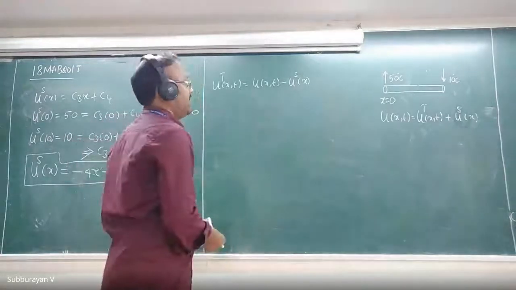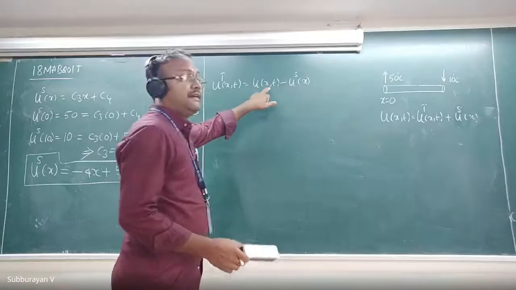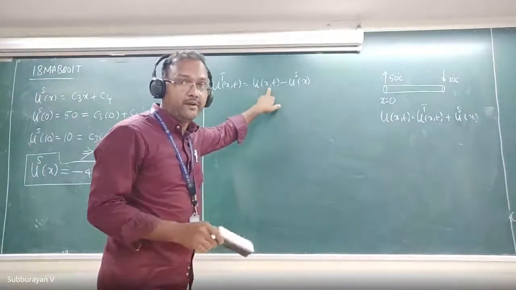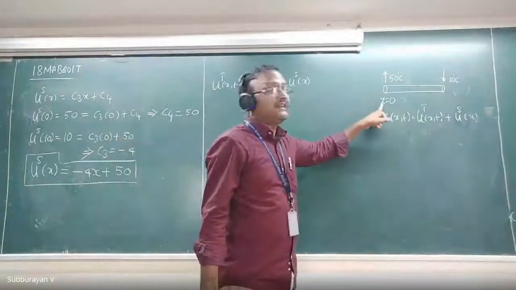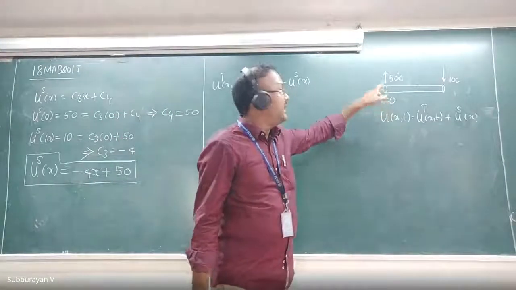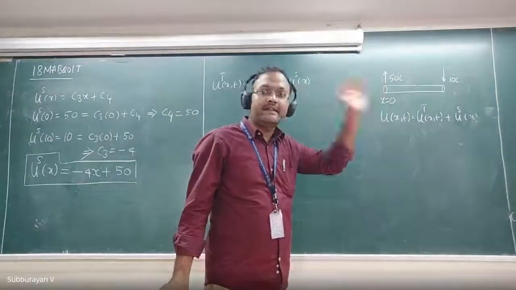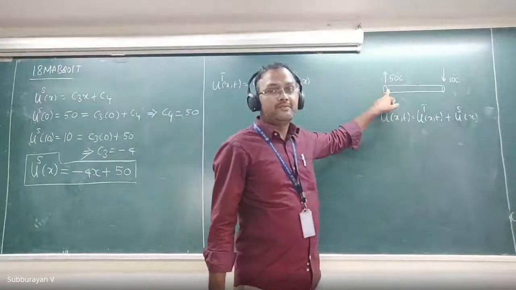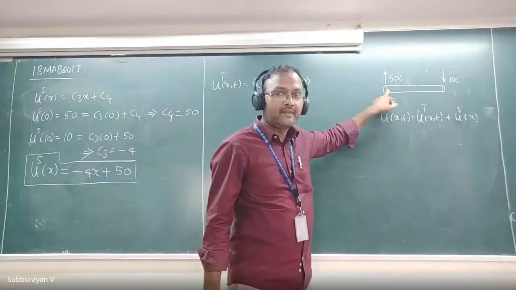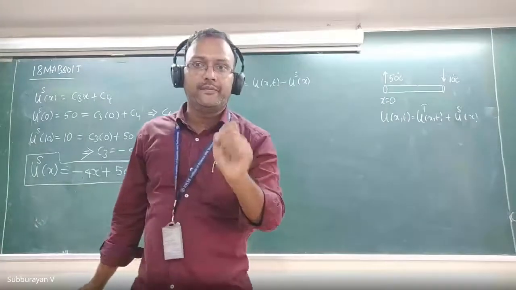Okay, fine. Now what? This is a function which we are going to find out. But already there are two conditions given to us. At x equal to 0, that should be 50 degrees Celsius. Whether it is a transient or original problem, the temperature at x equal to 0 should be 50 degrees Celsius. Therefore, u of 0 comma t should be 50. Is it clear? Yes, sir.